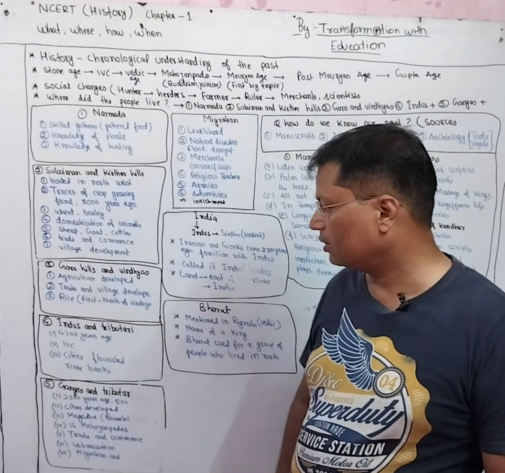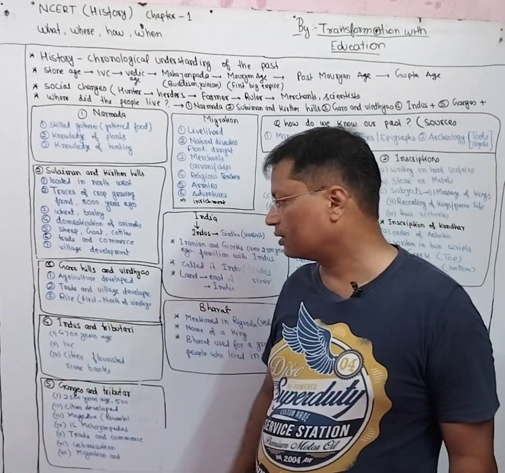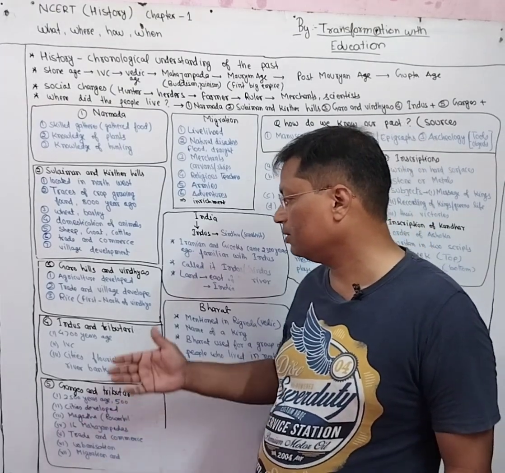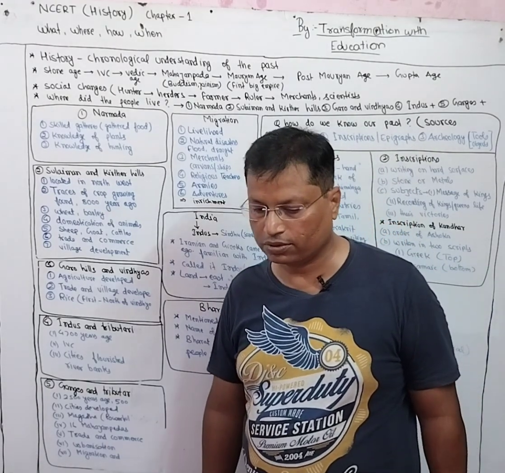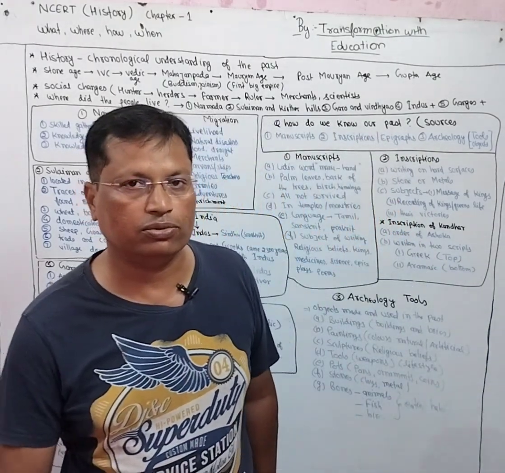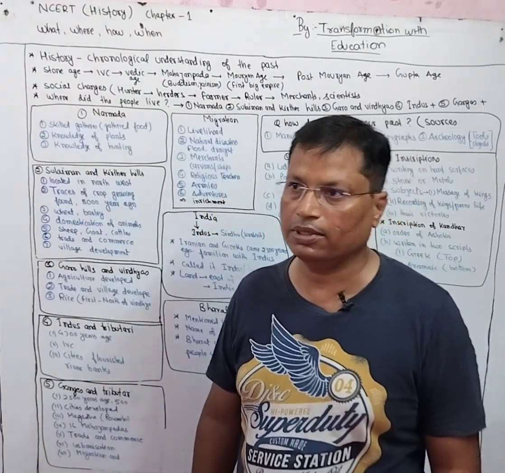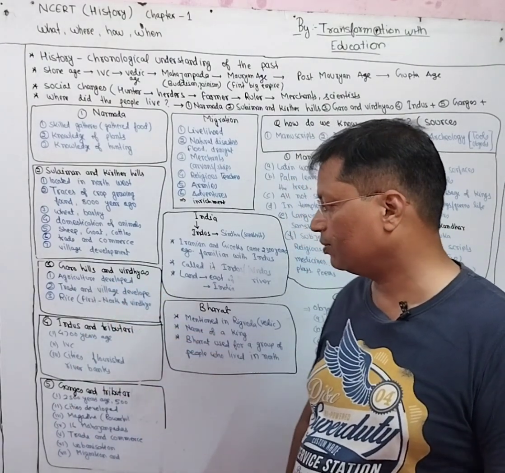Then villages also developed, and the most interesting thing is that the first evidence of rice growing is found at a place north of Narmada, north of the Vindhyas.